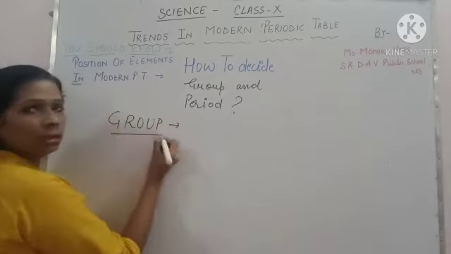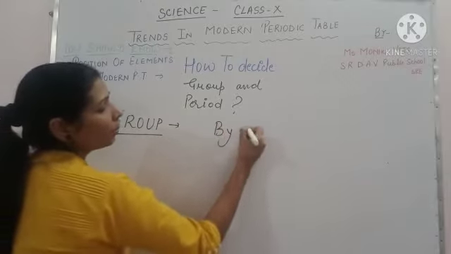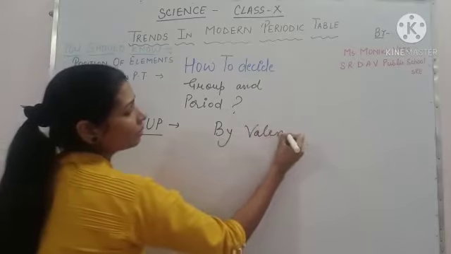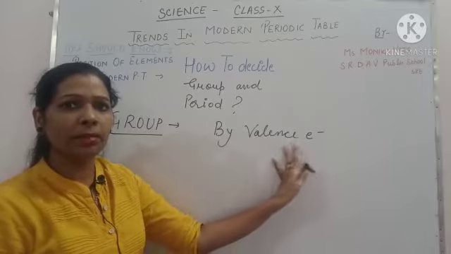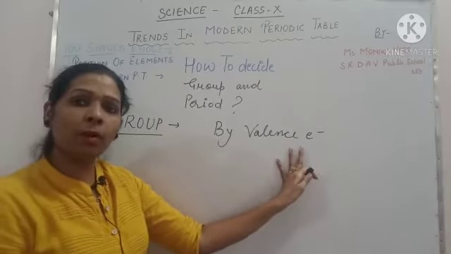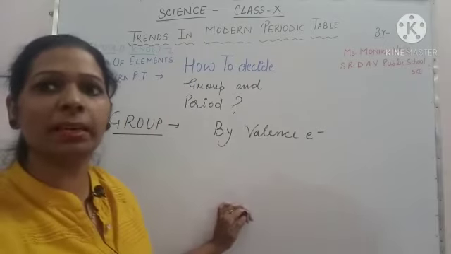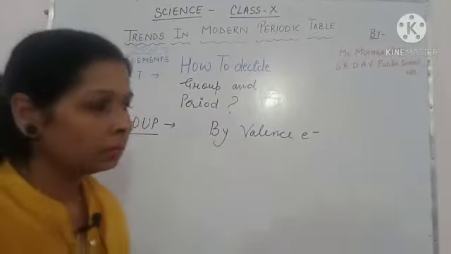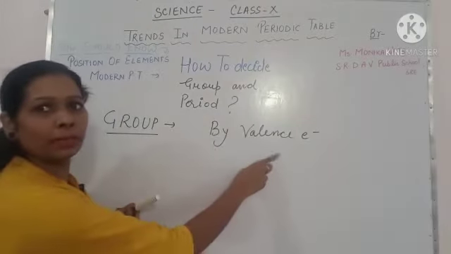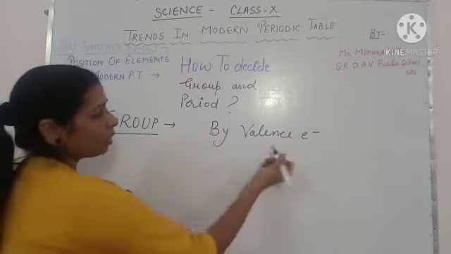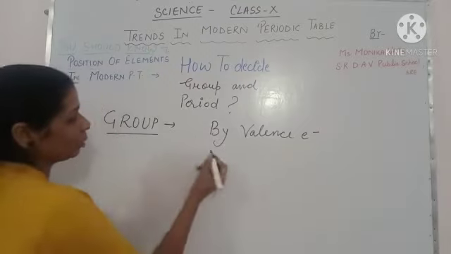Groups are decided by valence electrons. Who will decide the groups? Valence electrons will decide. Now, what is a valence electron? I think you know about valence electrons. So how do we decide the group? It is decided by valence electrons. In your 9th class you had already discussed valence electrons.